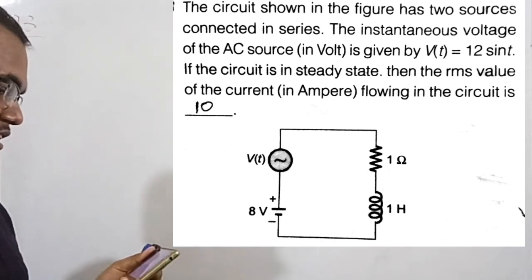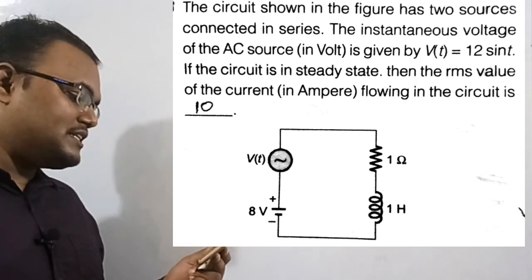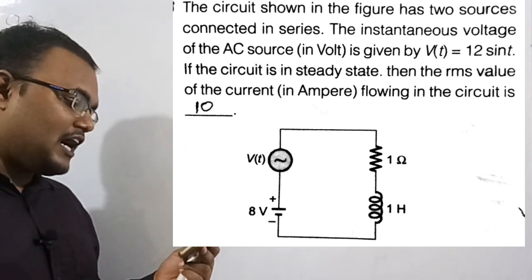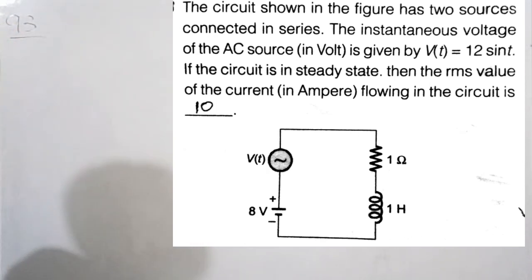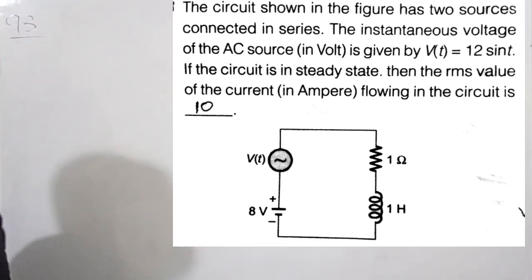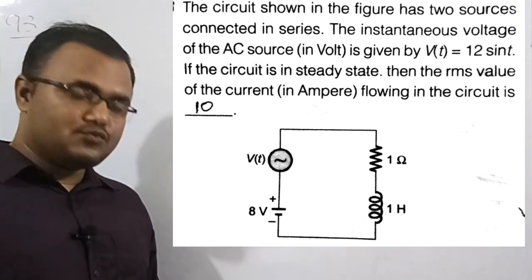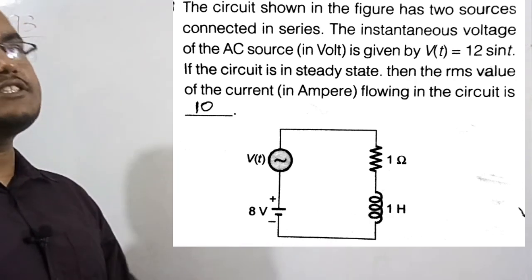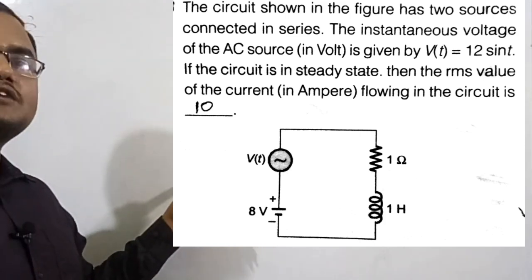The instantaneous voltage of the AC source in volt is given by V of t is equal to 12 sin t. If the circuit is in the steady state, then the RMS value of current in ampere flowing in the circuit is. So they have shown that there are two voltage sources connected in series. One is the AC source and another is a DC source, and there is a 1 ohm resistor and a 1 Henry inductor. We need to find the RMS value of the current which is flowing in the circuit at steady state. This question was given in GATE 2015 for 2 marks.